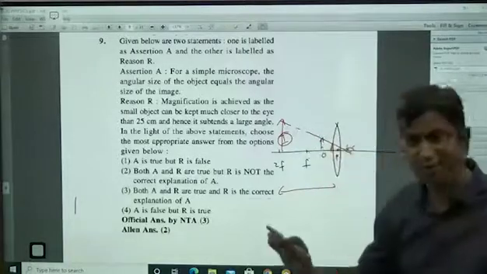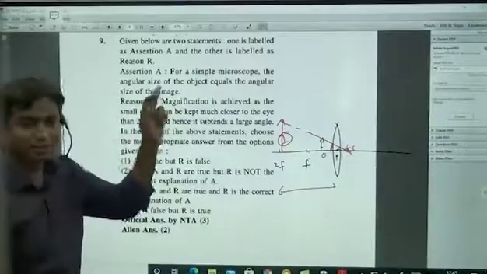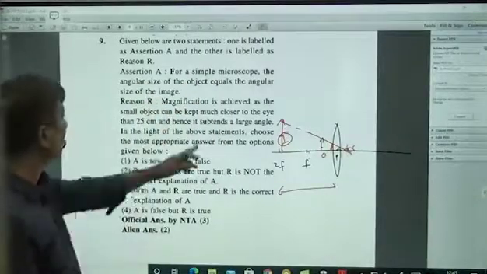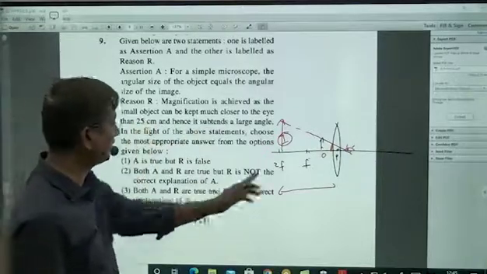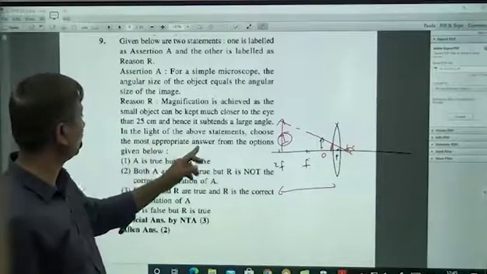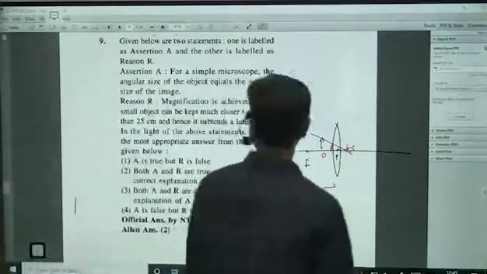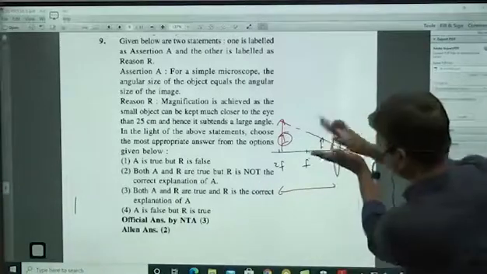So angular size of object equals angular size of image. Correct. Magnification is achieved as a small object can be kept much closer to the eye than 25 centimeters. Hence it subtends a large angle. Correct, because when you keep it very close, it subtends a large angle.